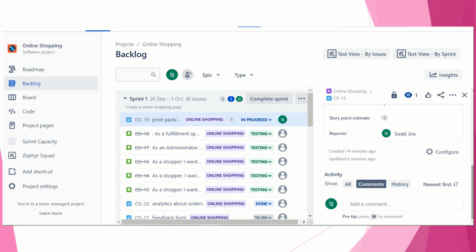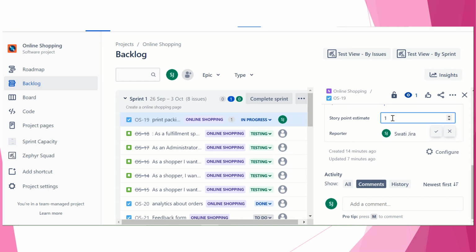And see, when you are putting your estimation, it will be based on effort, complexity, and uncertainty. Effort: how long will it take to do, how much effort you are going to give. Complexity: how difficult will it be to do. And uncertainty: how unsure are we that all the requirements, impediments or any risk will come up. So when we do this story point estimation, we keep this in mind.